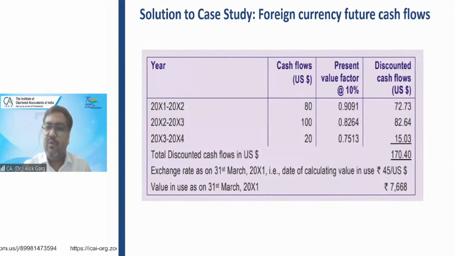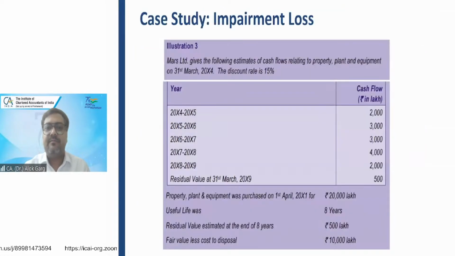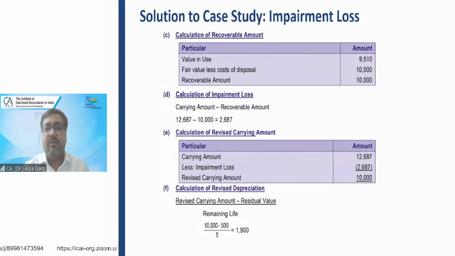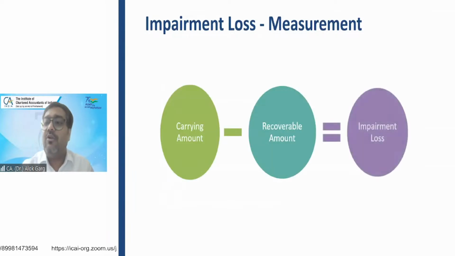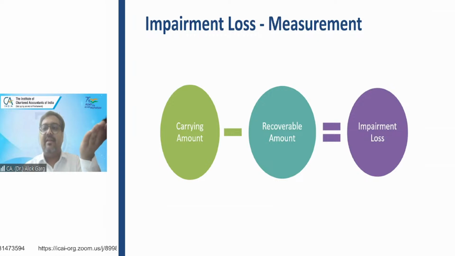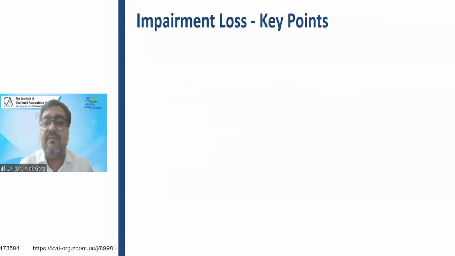Correct? You can just solve this case study. This is a detailed case study I have covered in my last batch for calculating the impairment loss. Impairment loss measurement we have discussed. When the carrying amount is more than the recoverable amount, meaning carrying amount is higher and recoverable amount is lower, then there is a situation of impairment loss.